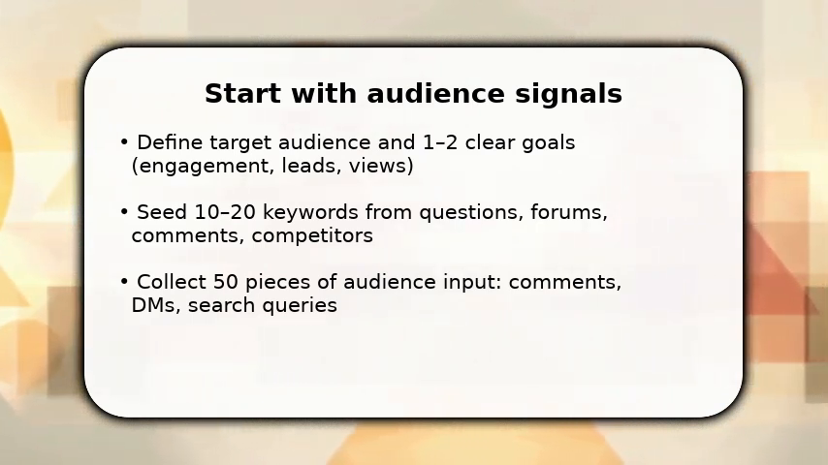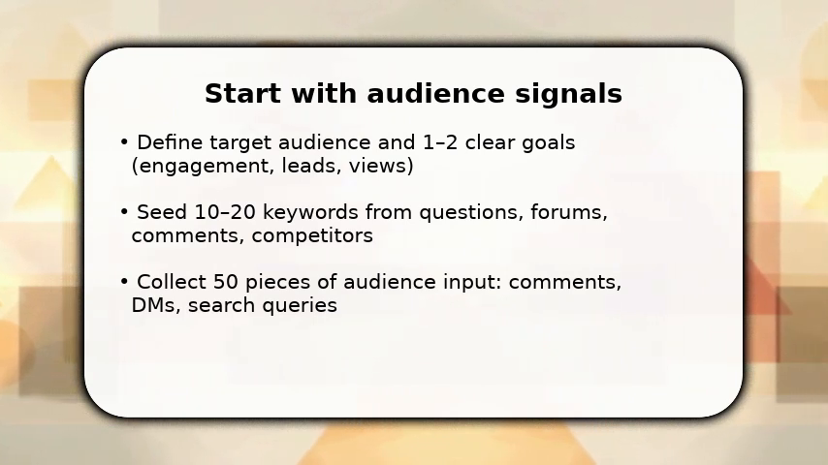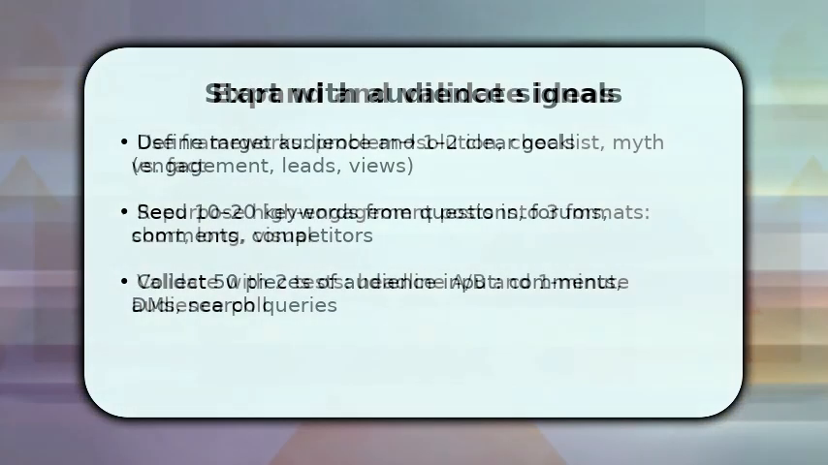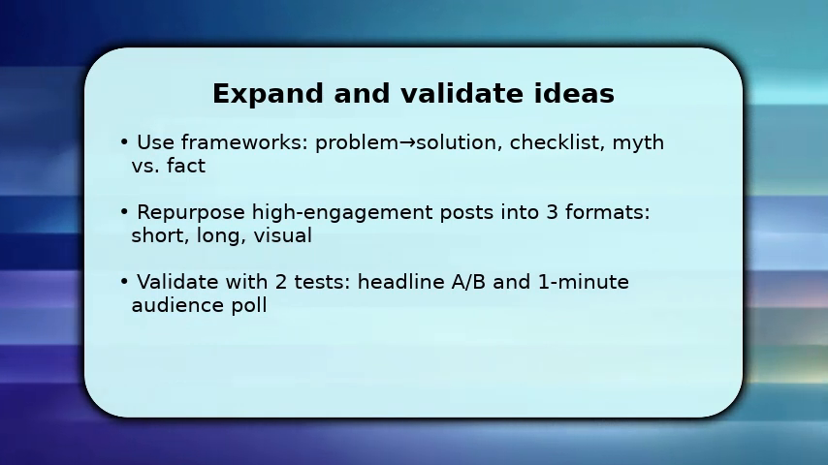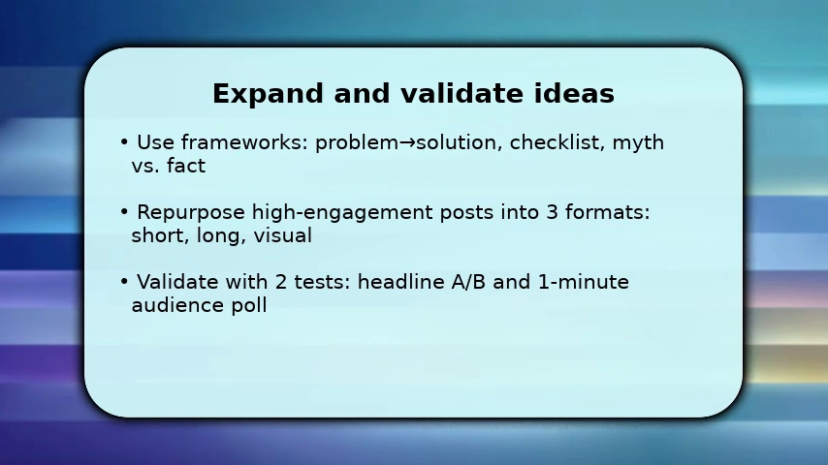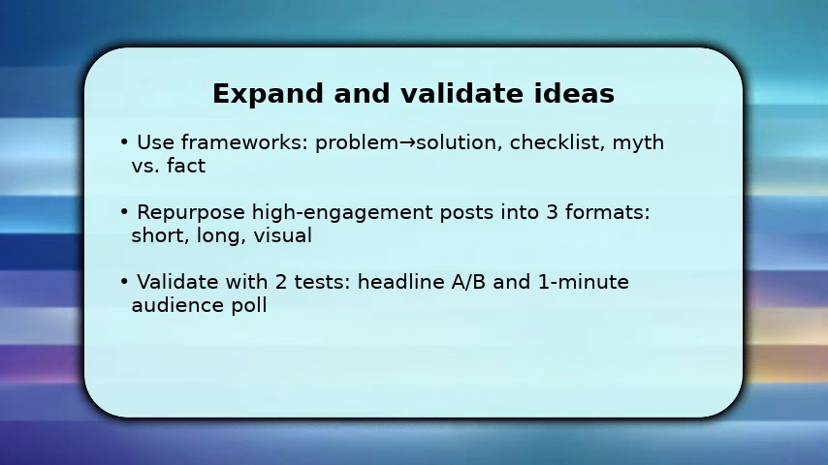Once you have seeds, expand them with frameworks that reliably map to content. Problem solution, checklist, or myth versus fact, each gives structure. Then create variants, a short clip, a long-form post, and a visual asset to reach different channels. Prioritize by estimated impact versus effort. To validate, run 2 quick tests, A/B 2 headlines, and post a 1-minute poll or teaser to measure clicks and reactions. Make sure to track click-through and engagement, so you favor ideas that show early traction.